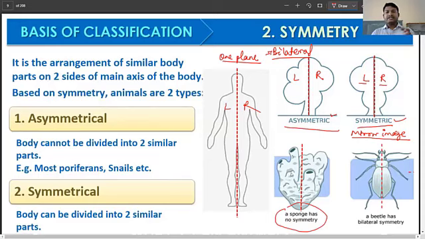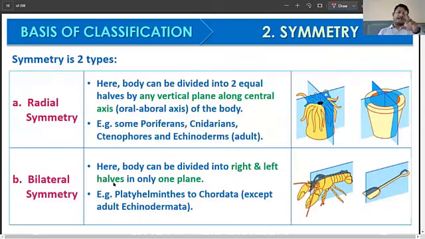So here there is no symmetry. There is no mirror image form. So you see, most of the poriferans and the snails are not symmetric. And in case of symmetry, as I said, it can be divided into similar parts. So there are two types again.